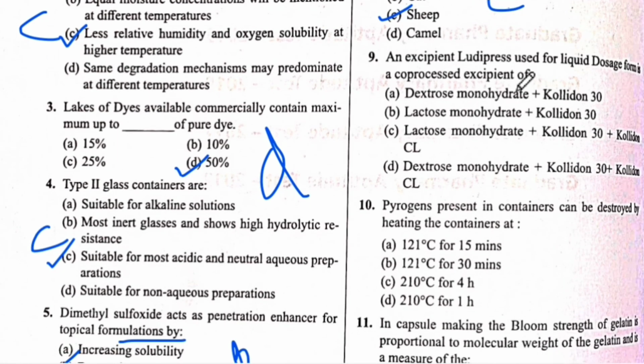An excipient ludicrous used for liquid dosage form is co-processed excipient of. The answer is C. Lactose monohydrate plus Calodon 30 plus Calodon CA. The answer is C. Next is 10th question number.